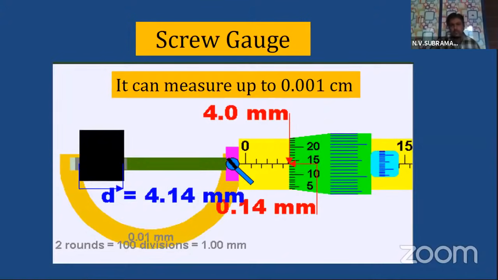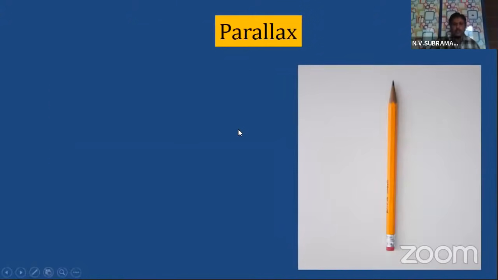Okay, let's move on. Let me explain, in the measurement of length, one more important concept called the parallax concept. To understand this concept, you are seeing a pencil here, children.